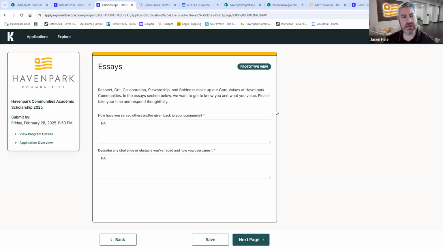Essays. So this may be one of the most important parts of the application. You can see here we have a few bits of advice. Respect, grit, collaboration, stewardship, and boldness make up our core values here at Haven Park Communities. So in the essay section below, we want to get to know you and kind of what you value. It says here, please take your time and respond thoughtfully. I can't stress this enough. We really want to get to know you, and your essay is really kind of your one chance in the application to have a voice and to tell us a little bit about yourself.